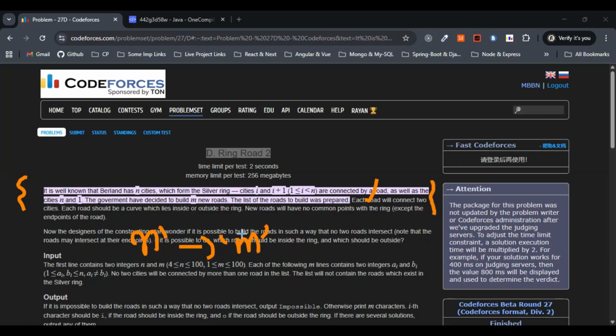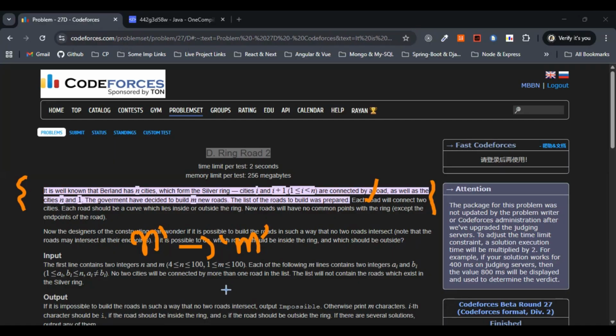So we have to make sure that no two chords cross, in the sense that we have to decide whether we can draw each chord either inside or outside the cycle so that no two chords cross. Endpoints may coincide here, and even though endpoints may coincide, it's not a problem. If possible, then we have to output for each chord, in the input order, I for inside or O for outside. Otherwise, we have to print impossible.